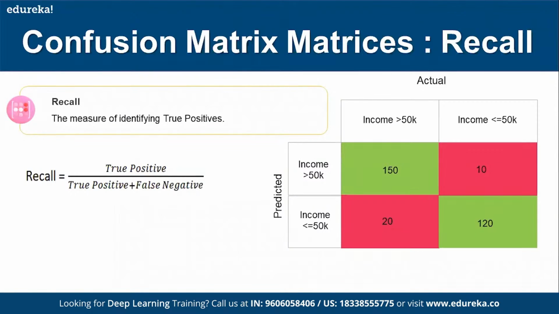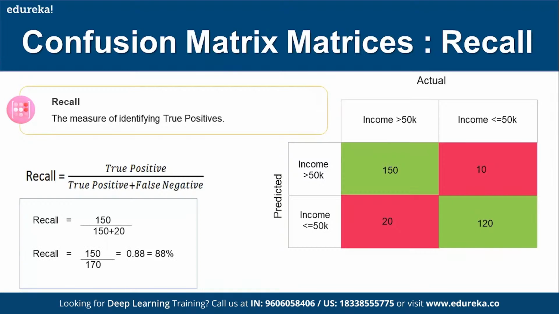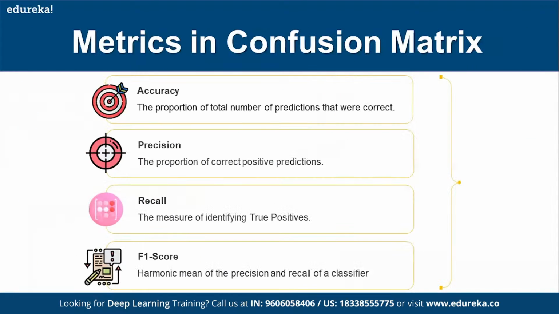Similarly, recall tells you the effectiveness of your classification model in identifying all relevant instances from a data set. It is the ratio of the number of true positive instances divided by the sum of true positives and false negatives. It is trying to identify how many true positives can happen. That's what recall is, and this is 88%.